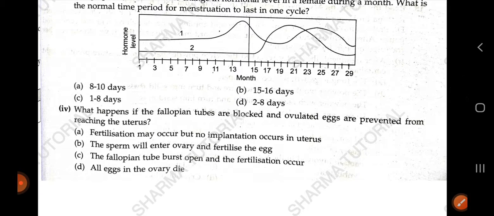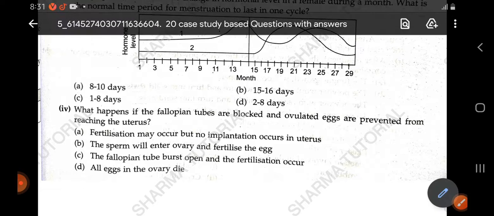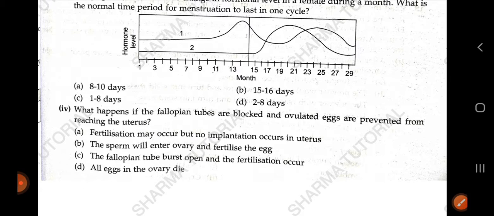Now let us solve the fourth question. What happens if the fallopian tubes are blocked and ovulated eggs are prevented from reaching the uterus? So what is the question asking? What would happen if the fallopian tube, or the oviduct, is blocked? The ovulated eggs are prevented from reaching the uterus. So then what happens? Fertilization may occur, but implantation in the uterus would not occur. So option A, fertilization may occur but no implantation occurs in the uterus.